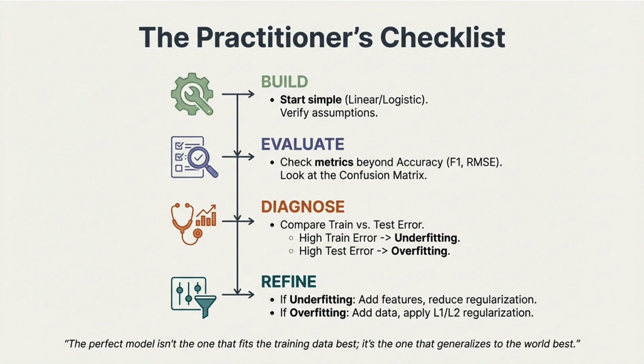Finally, refine the model accordingly. For underfitting, consider adding more features or reducing regularization strength. For overfitting, increase data size or apply regularization techniques like L1 or L2. Remember, the best model is not the one that fits training data perfectly, but the one that generalizes effectively to real world scenarios. So let us open Jupyter Notebook and start writing some Python code together to understand and bring the concepts of machine learning to life.